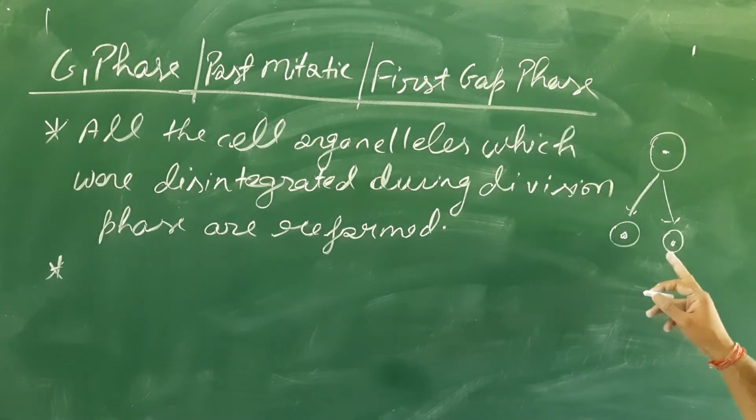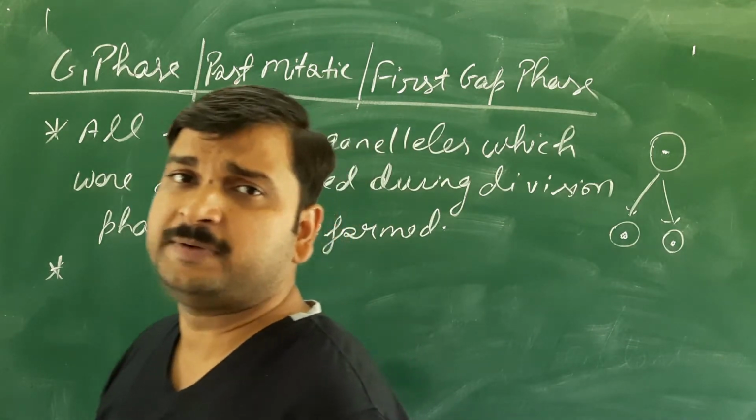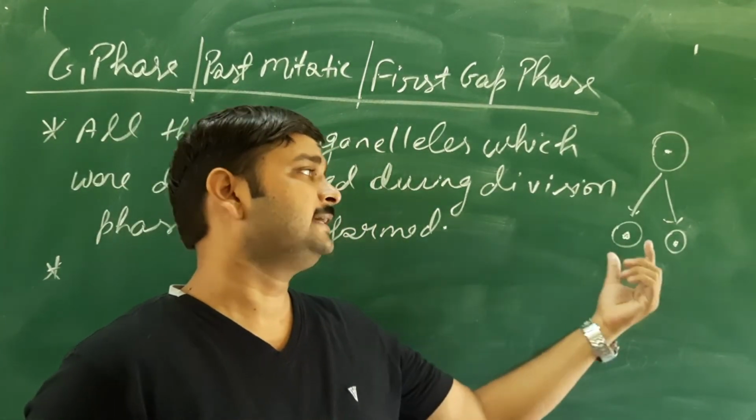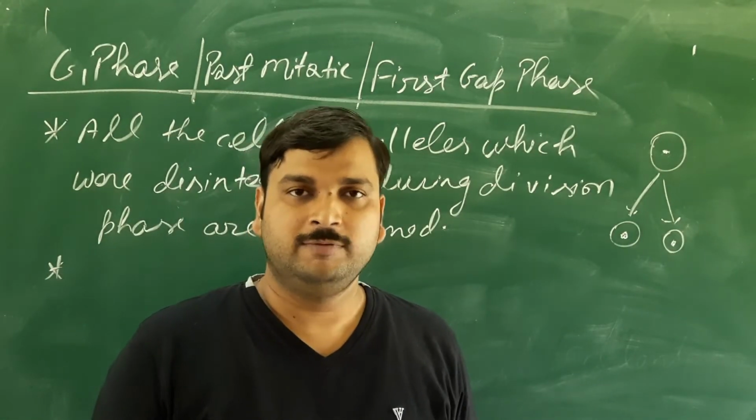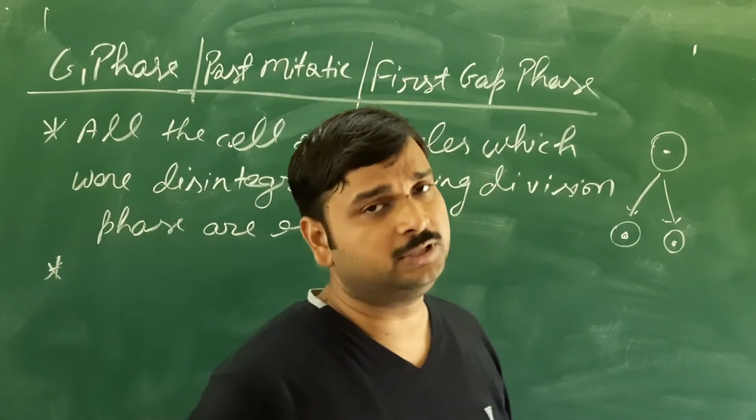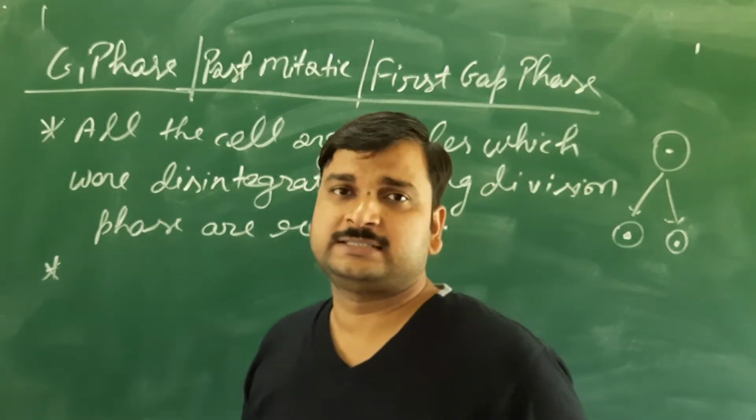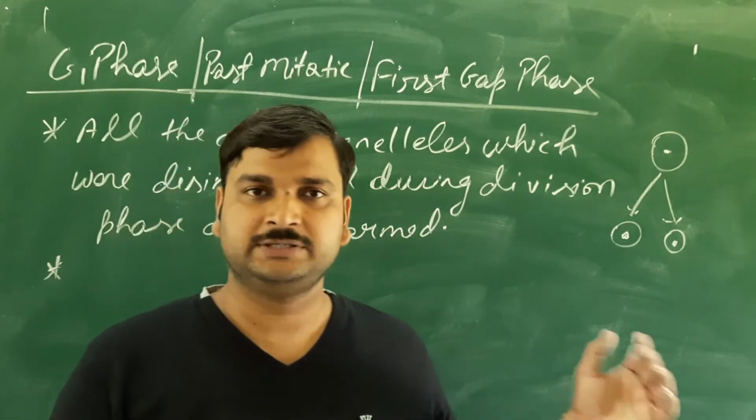the size of the two daughter cells which are formed from the parent cell. Will their size be same as that of the parent cell, or will the size of the daughter cell be smaller than that of the parent cell? Obviously, the size of the two daughter cells will be smaller than that of the parent cell. Means the requirement is that the size of the cell should increase. So obviously the cell size will increase.